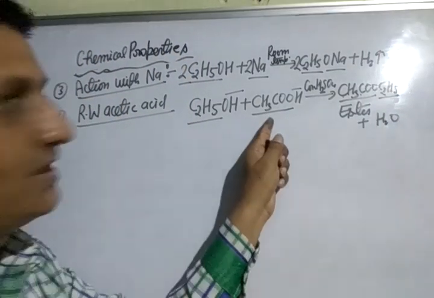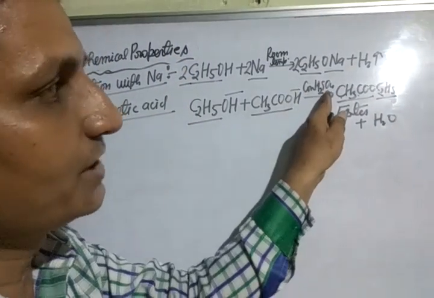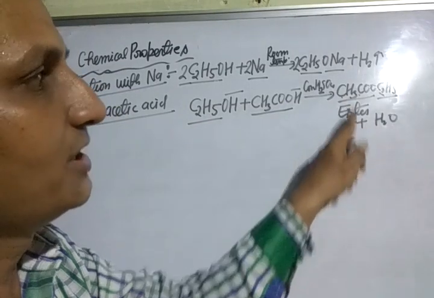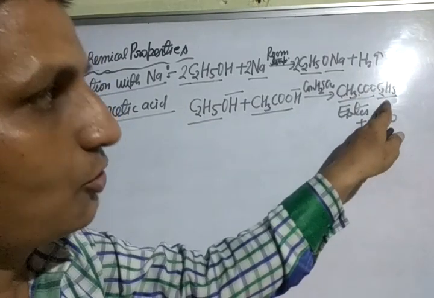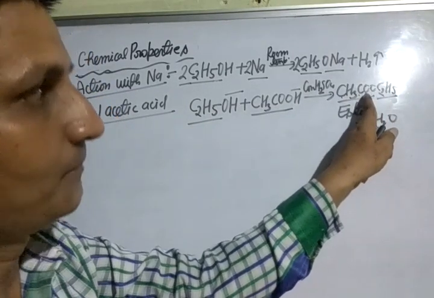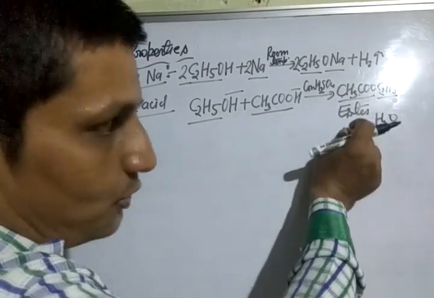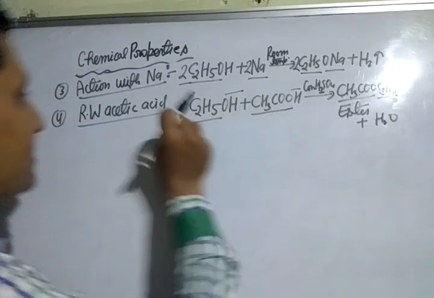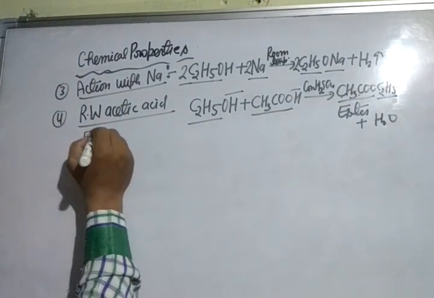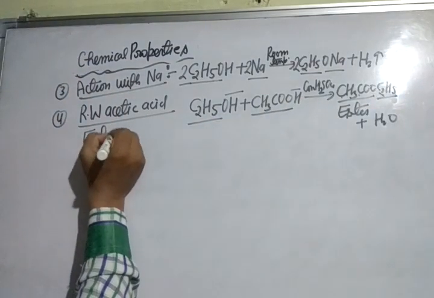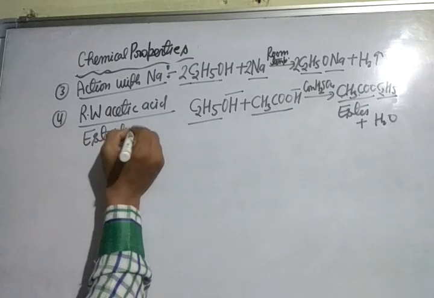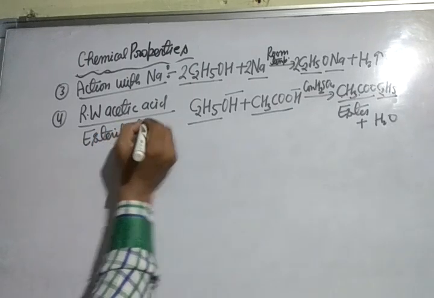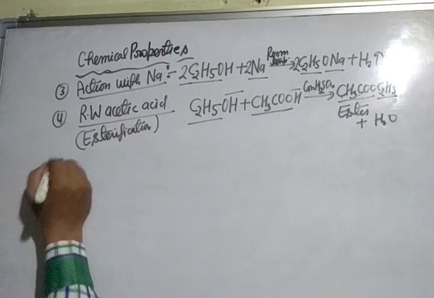Ethanol reacts with acetic acid in the presence of concentrated sulfuric acid to form a sweet smelling compound, ester, or ethyl acetate, or ethyl ethanoate. Due to the formation of ester, this process is called esterification. Most important process. Dear student, prepare this reaction for the board exam.